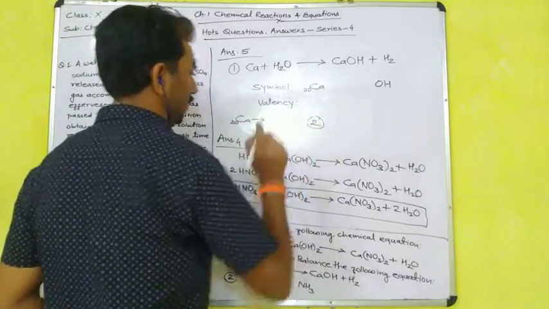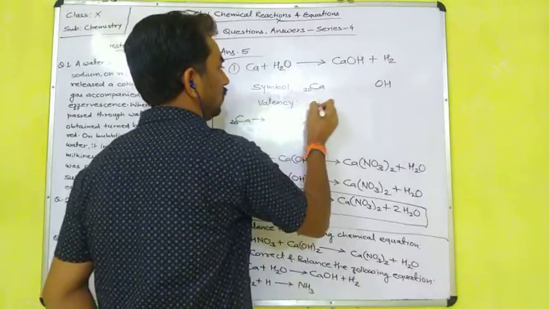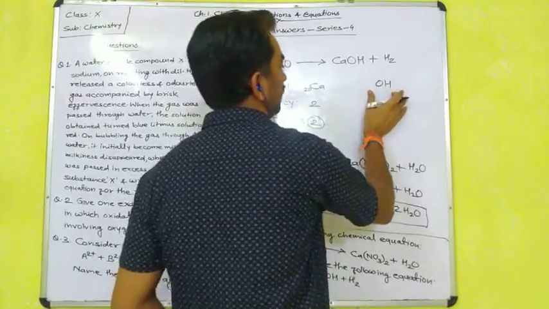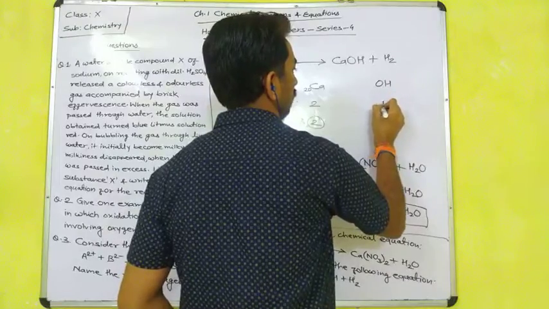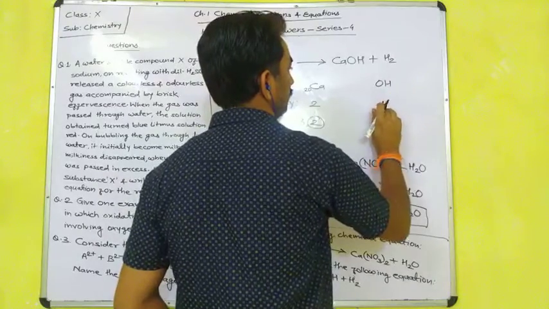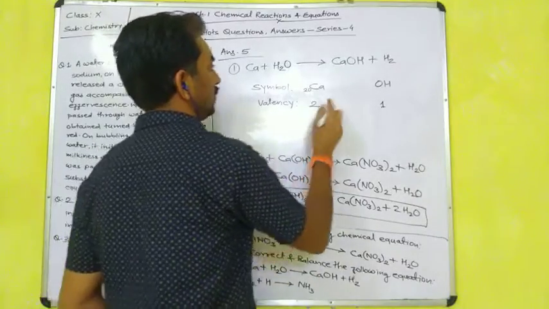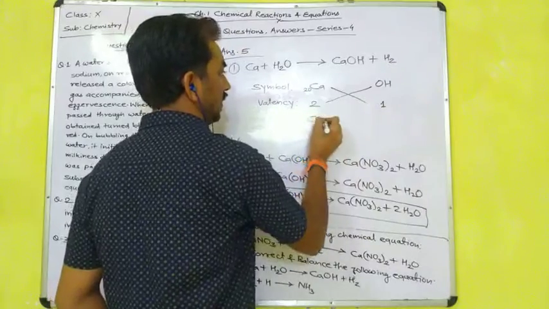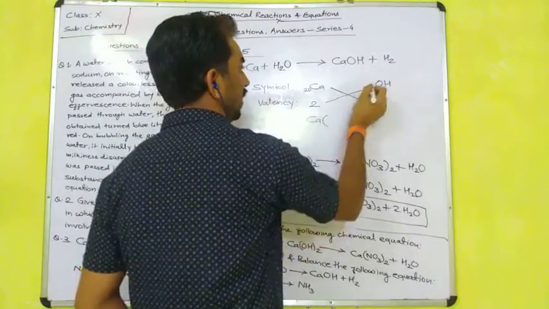In its outer shell, how many electrons does it contain? 2. So its valency will be 2. Now hydroxide has valency 1. So after crisscross, it will form Ca1 and OH whole twice, Ca(OH)2.